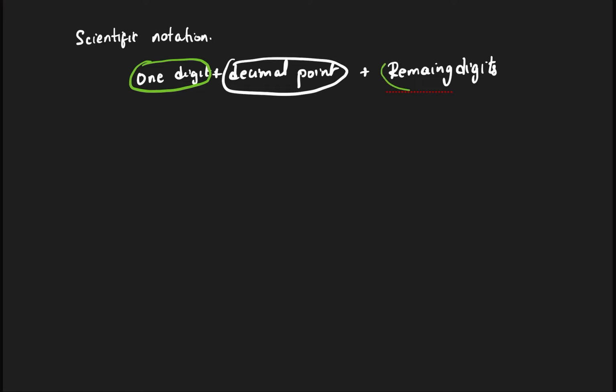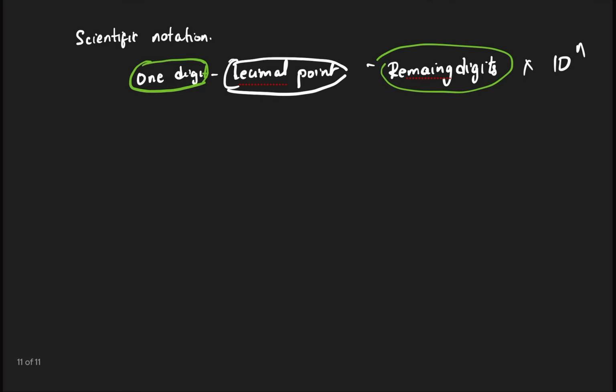Plus means don't add. I'm just telling you how to write. Okay, let me just erase this plus sign. Some people will start adding it otherwise. Decimal point followed by the remaining digits into 10 to the power n. This is the way of representing something scientifically. Okay, scientific notation.